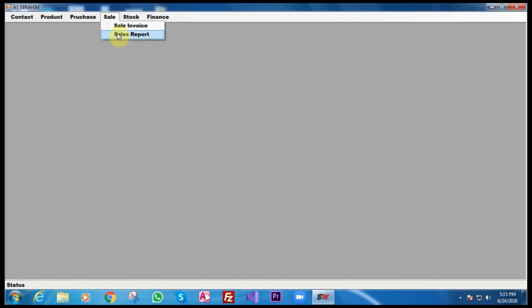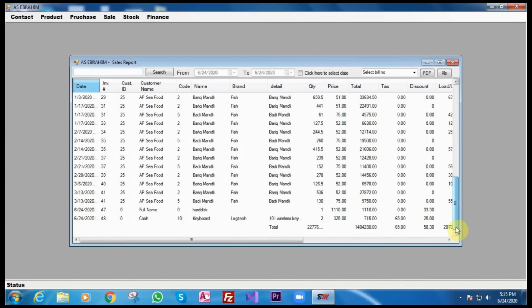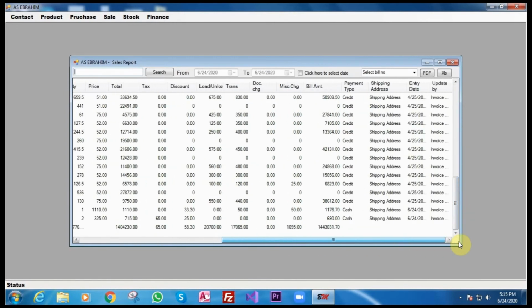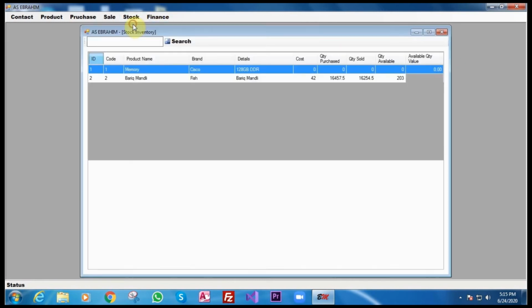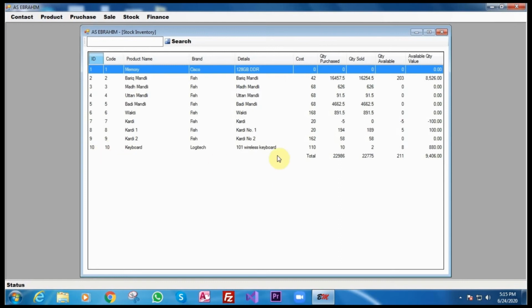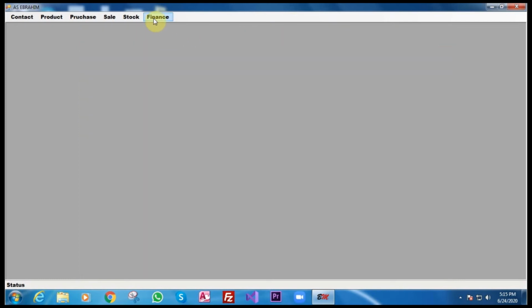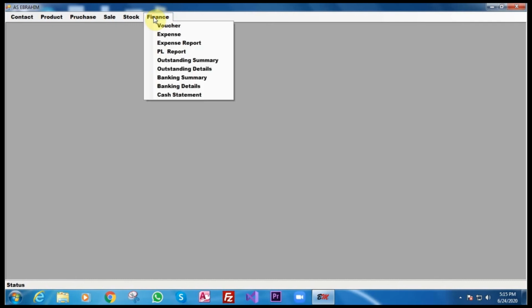Now when you see the sale report, you will see the last bill. It is 690, the cash invoice. Now I'll check the stock. My keyboard was 10 purchased minus 2, and I have available now 8. That's it. Very simple it is. It's not very complicated. Now I'll go for expense report.